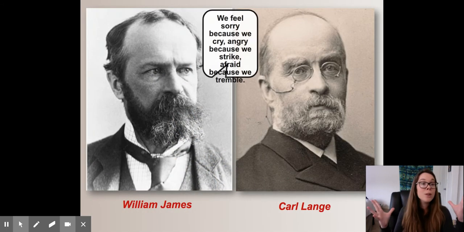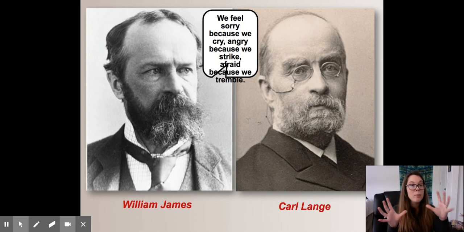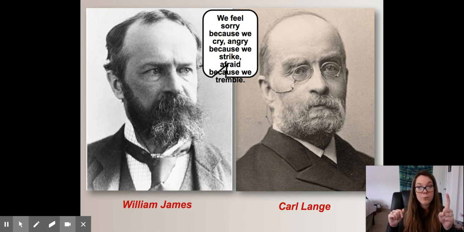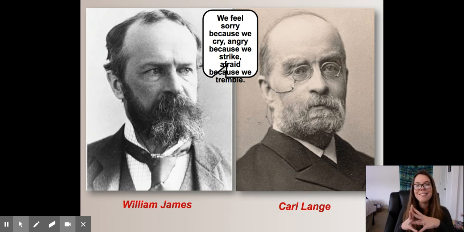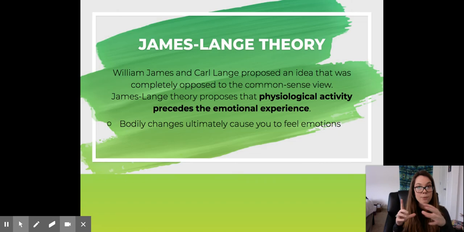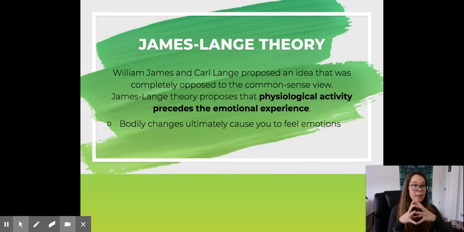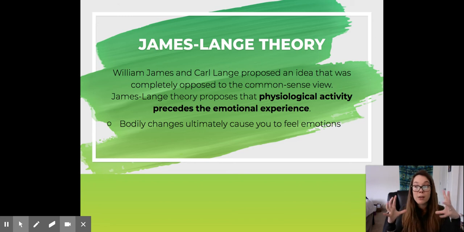So now we're going to go into emotional theories, and we don't need to write this down. We don't need to write down the slide, but we are going to start with our first one, which is called the James-Lange theory. And these are just James and Lange, and they're the ones that created our first theory. So we're going to want to write down our first theory, which is the James-Lange theory. This is the big spine of our emotion section, these theories.